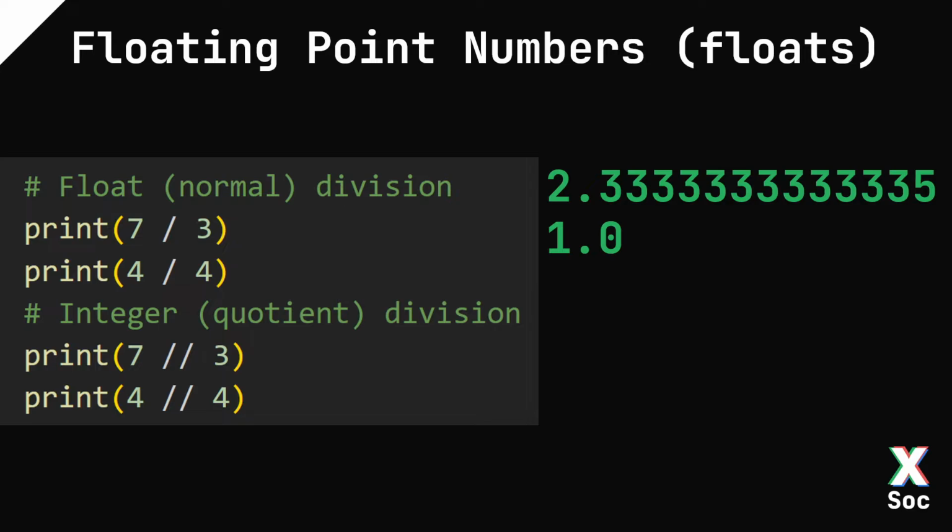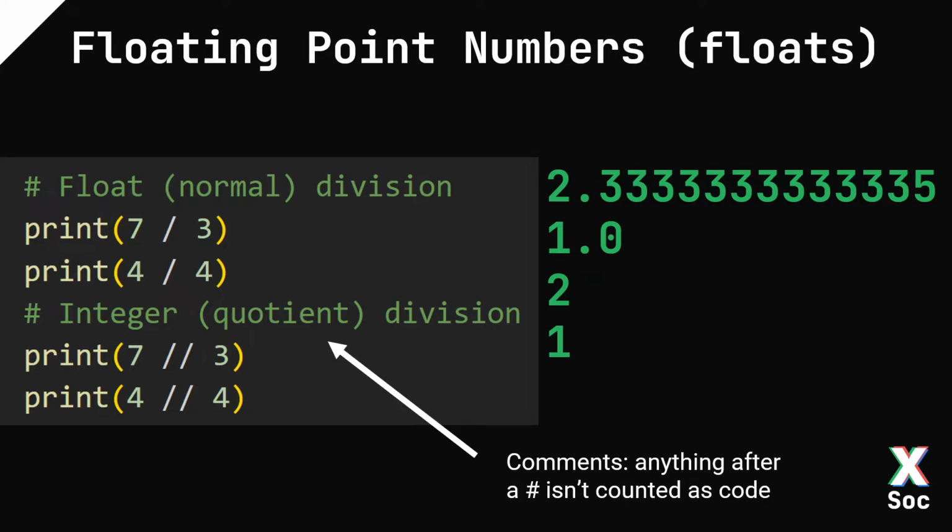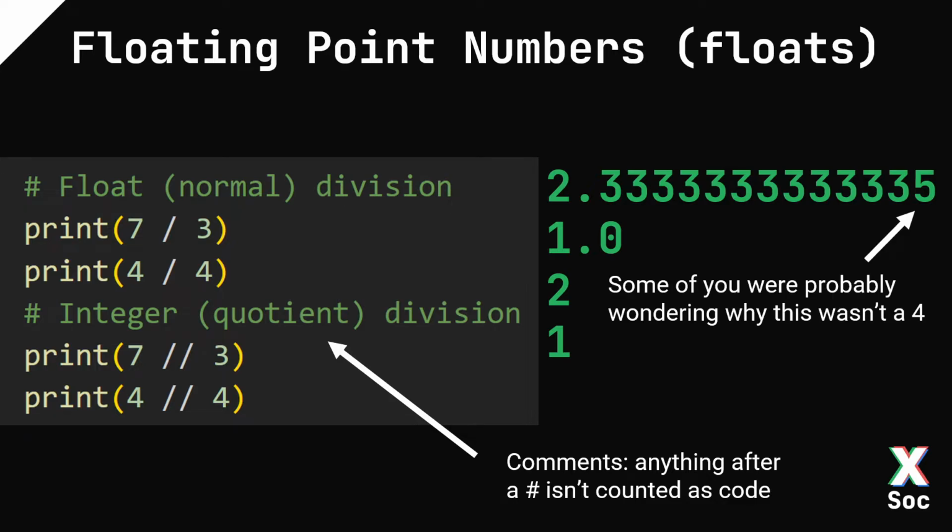Whereas when we do the integer division, we get the following. We get 2, so it chops off the end. We round down to the integer below. And for integer division, so 4//4, we get 1 as expected. Also, these are comments. If you put a hash on any line, then everything after that hash will not be counted as code, including the hash itself. You may also be wondering, why is this not 4?